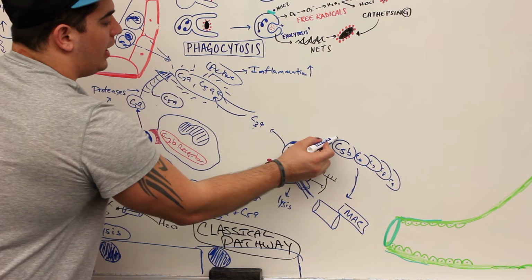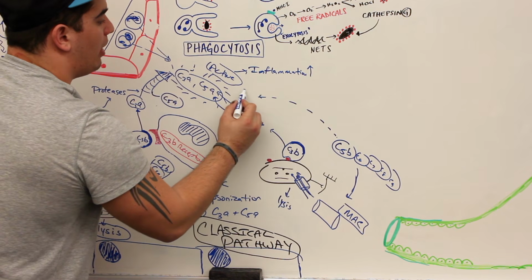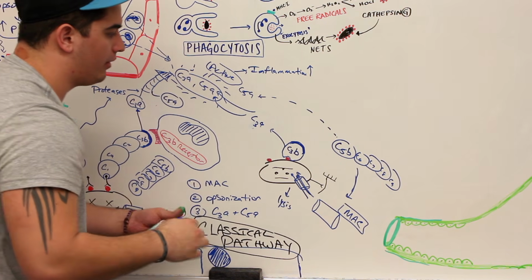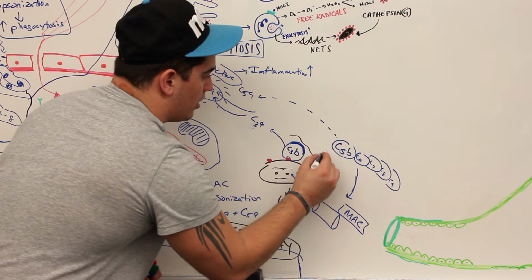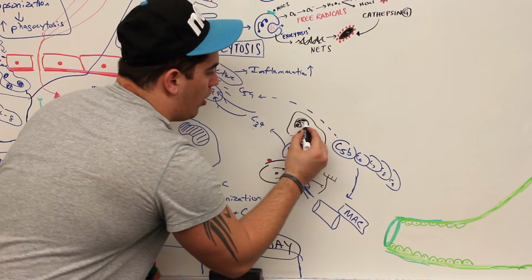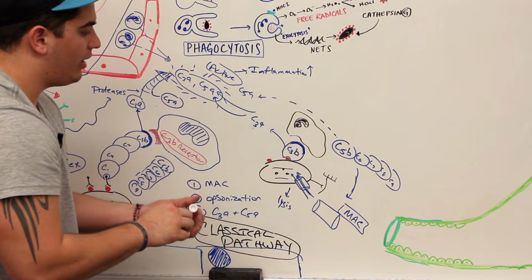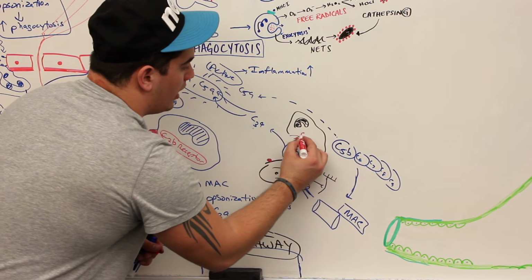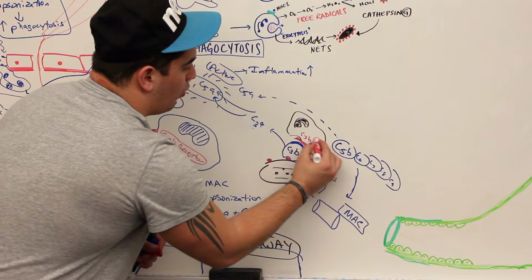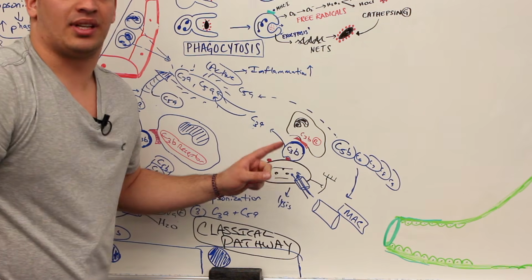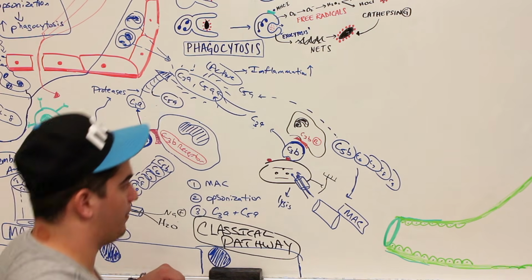And if C3b is exposed, who can come back over here and bind? The macrophages, or the neutrophils, right? Because what do those guys have on their actual cell membrane? They have C3b receptors, which are perfectly complementary, and these C3b receptors will enhance the phagocytosis process through a process which is called opsonization.